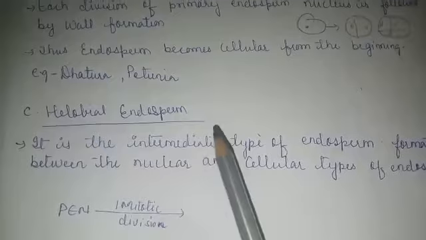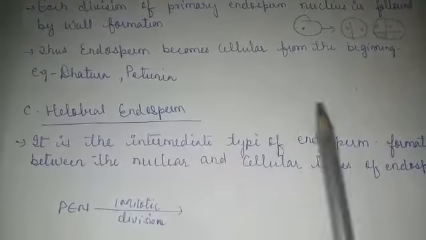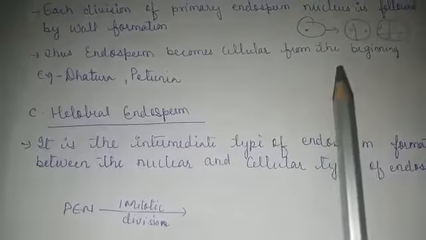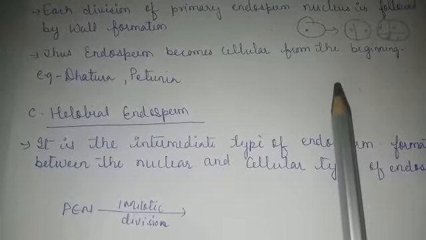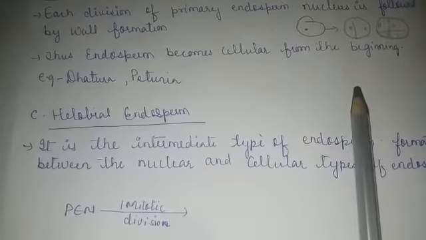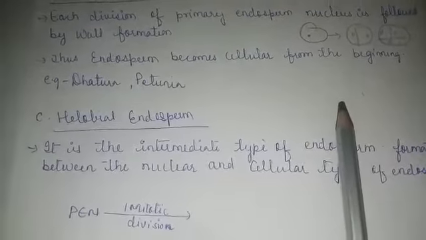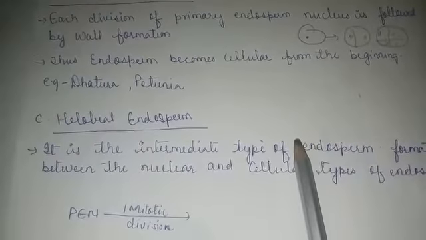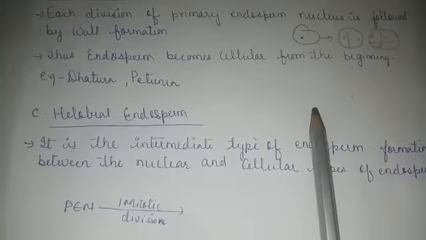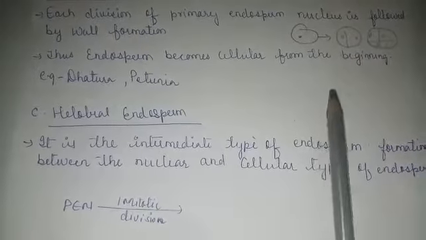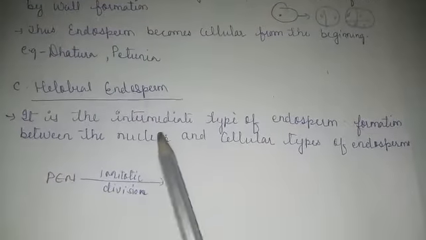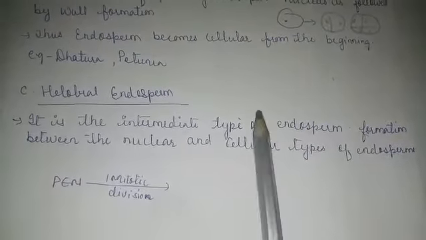The next is the helobial type of endosperm. This is an intermediate type between the other two types. In the nuclear type there is free nuclear division without the formation of a cell wall. In a few of the nuclei there will be formation of cell wall towards the periphery, and there are certain cases where the cell wall formation has not taken place. And in the cellular type, immediately after nucleus division, the cell wall formation takes place. It is the intermediate type of endosperm formation between the nuclear and the cellular type, right?